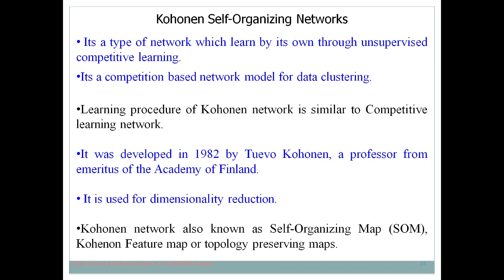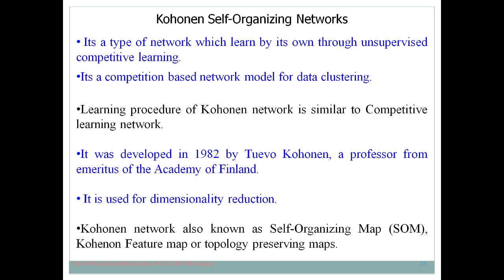Dimension is nothing but an attribute or feature. Let's take a simple example. In order to recognize a student, what are the dimensions of the student? Name, roll number, branch, phone number. These are called attributes, features, or you can say dimensions. And in machine learning, we need to reduce the dimensionality. Maybe you have heard about the topic curse of dimensionality. So this self-organizing map is used for dimensionality reduction. That means it is used to map an n-dimensional problem to a two-dimensional or low dimensional representation.